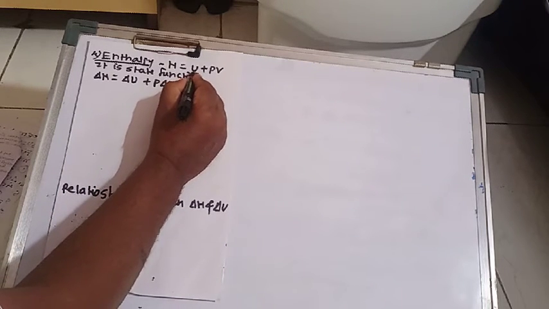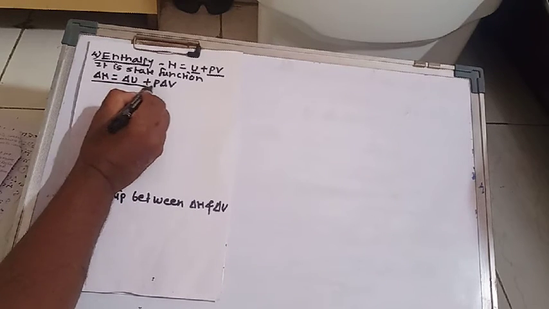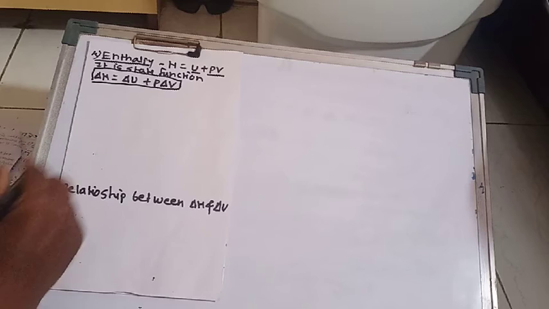The next point is enthalpy. The enthalpy of a system is the sum of internal energy and pressure volume type of work. So enthalpy is equal to sum of internal energy and pressure volume type of work. As U is a state function, and pressure and volume are state functions, therefore enthalpy is a state function. Question can be asked for 2 marks: derive the expression for change in enthalpy.